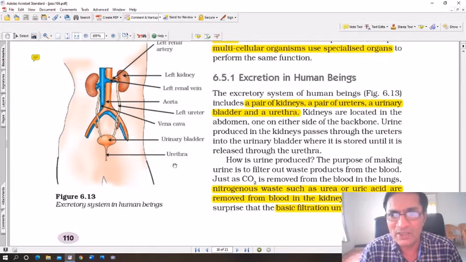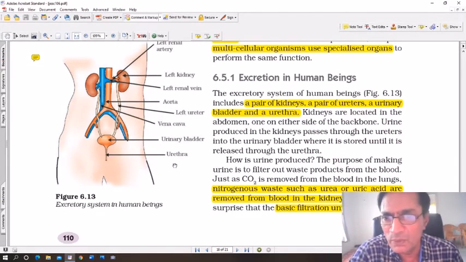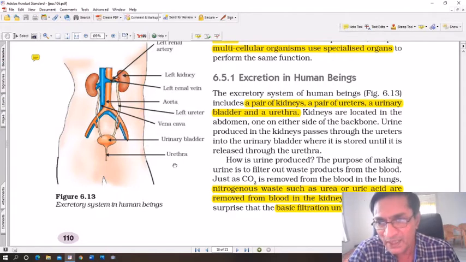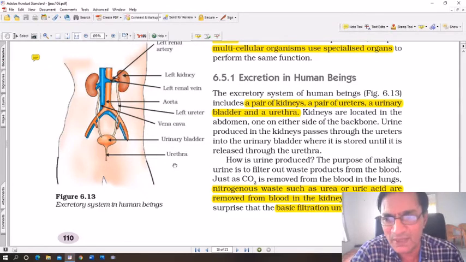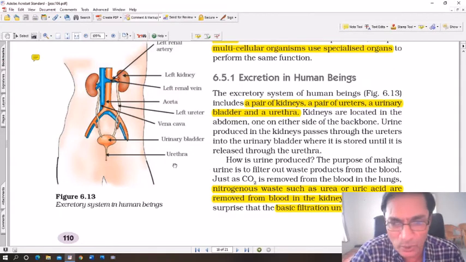Alright, so let's read this. The excretory system of human beings includes a pair of kidneys, a pair of ureters, a urinary bladder, and the urethra. Kidneys are located in the abdomen, one on either side of the backbone. Urine produced in the kidneys passes through the ureters into the urinary bladder, where it is stored. Periodically, it is removed through the urethra.